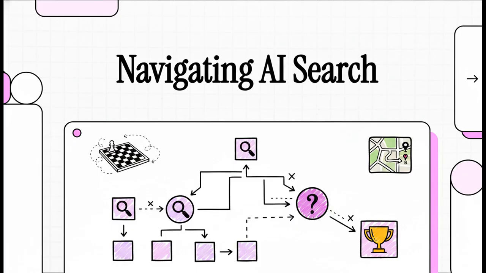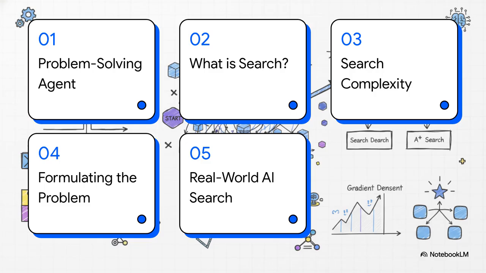At its absolute core, AI problem solving almost always boils down to one foundational concept: search. Welcome to this explainer, where we're going to break down exactly how an AI agent navigates its world, formulates a master plan, and searches for the perfect sequence of actions to hit its goals. Okay, let's dive right into this.